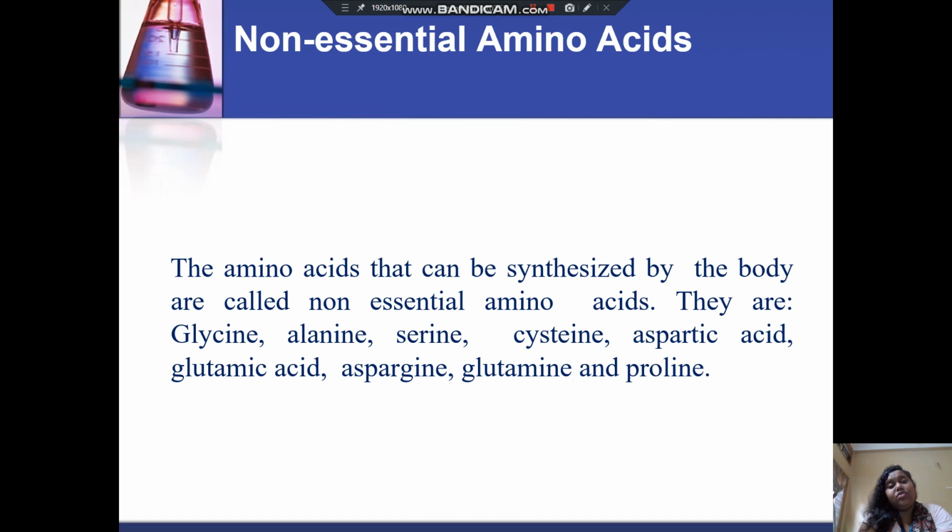Now, what are non-essential amino acids? The amino acids that can be synthesized by the body are called non-essential amino acids. They are glycine, alanine, serine, cysteine, aspartic acid, glutamic acid, asparagine, glutamine and proline.